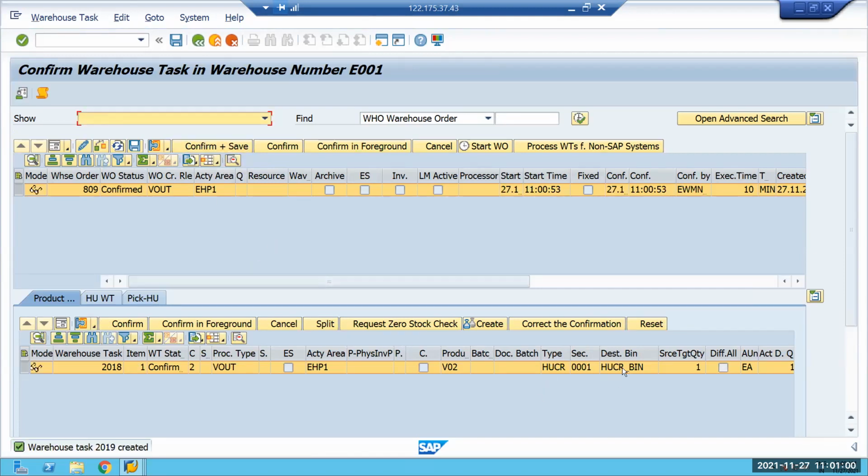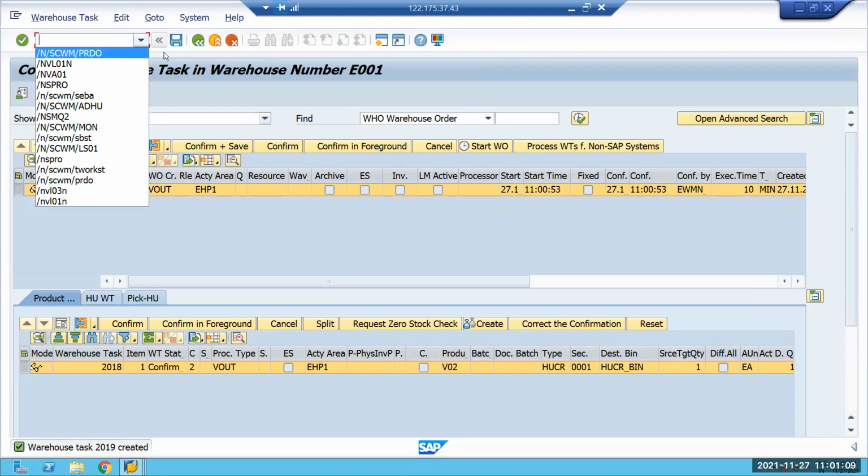It's confirmed in HUCR. Yeah, this is okay. Next, the open task should be there. So shall I check in the monitor? Any open task is there?